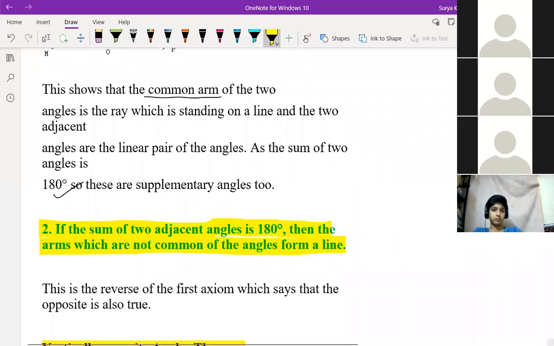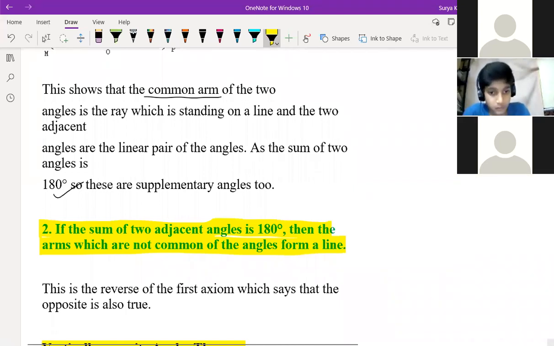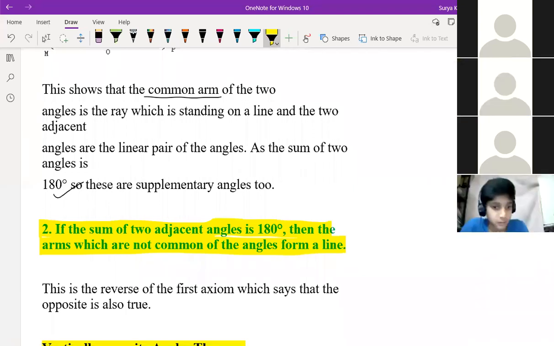Anybody else? So when the sum of two adjacent angles is 180 degrees, the non-common arms form a line. But where are the non-common arms here? If the sum of two adjacent angles is 180, they form a line, so the baseline is the non-common arms. You mean to say like this? This is a line. Okay, and like this only you are saying. Yes, sir.